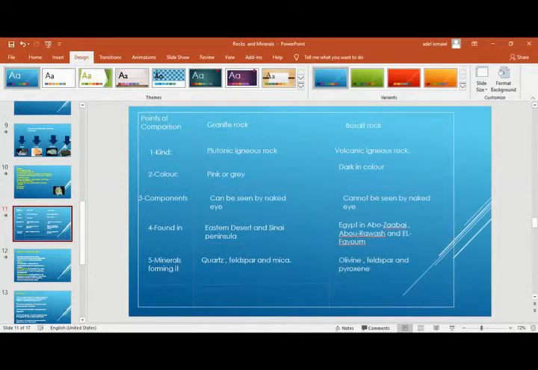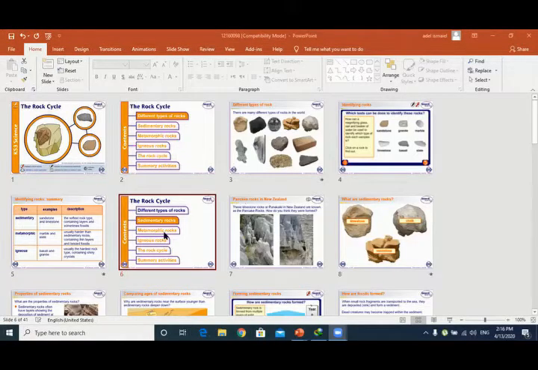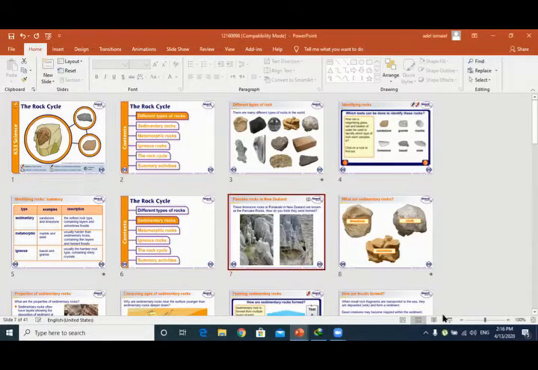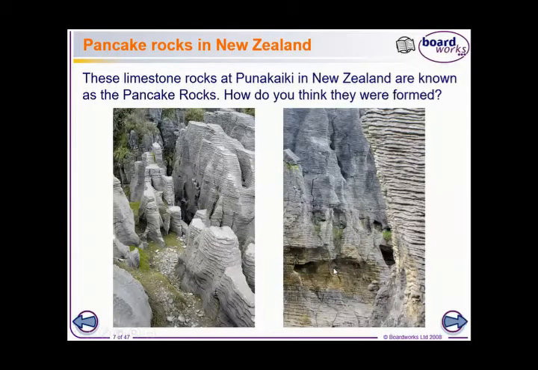The second one is called metamorphic rock. Can you see the second PowerPoint here? Guys, can you see it? Yeah, okay, this is the second type of rocks.